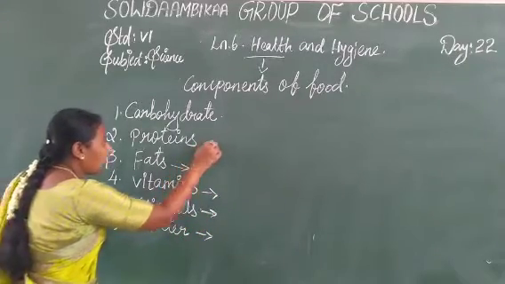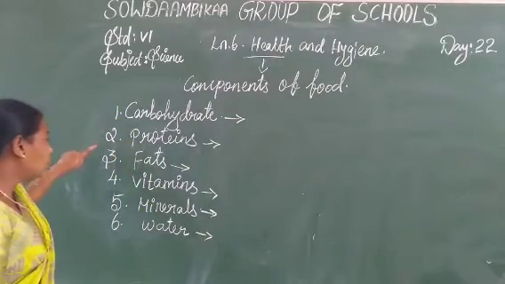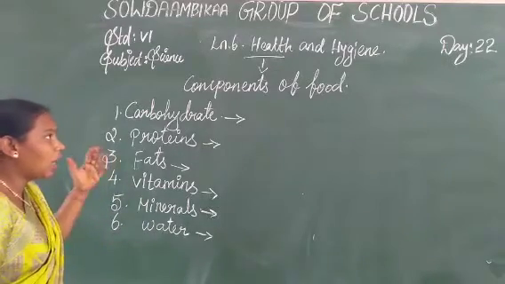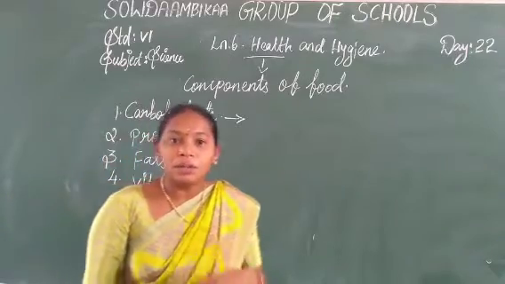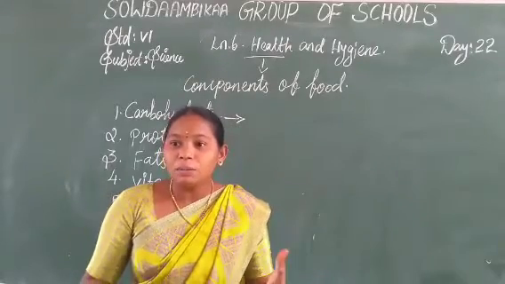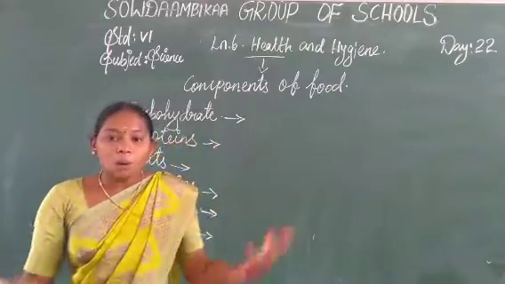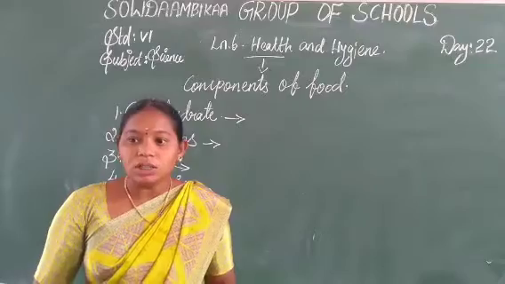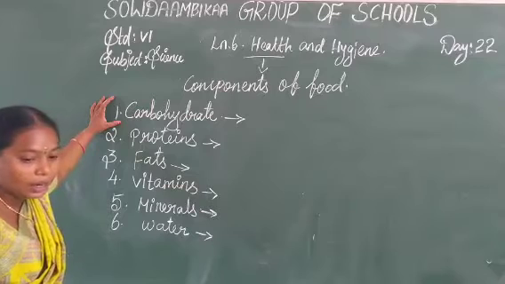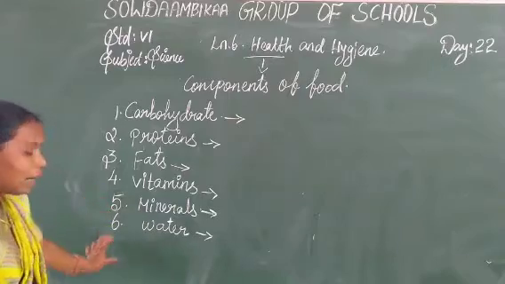The components of food are carbohydrates, proteins, fat, vitamins, minerals, and water. This is your components of food. Okay, you can eat the food gives some nutrients. Yes or no? So what is meant by the nutrients? Nutrients means the chemicals in food which give us energy, help to build our body and protect us from diseases. So some nutrient names are carbohydrates, protein, fat, vitamins, minerals, and water.